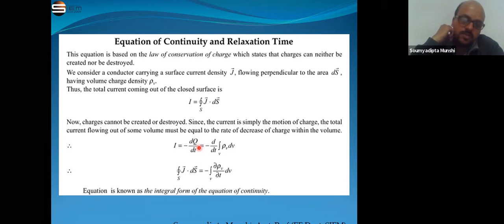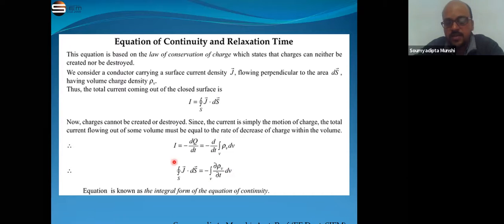If we put the value of q is equal to the integration of rho v dv, then the equation becomes minus d by dt of the volume integration of rho v dv. And we know that I is equal to the surface integration of J dot ds, the current density into the small surface area. If we put the value of I here, it becomes the surface integration of J dot ds is equal to minus the volume integration of del rho v by del t dv. This equation is the integral form of the equation of continuity.